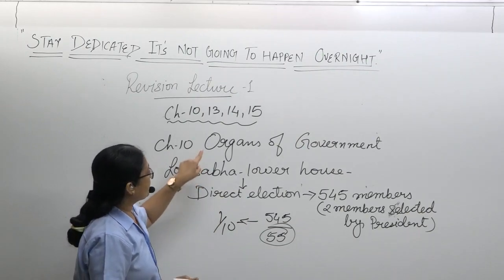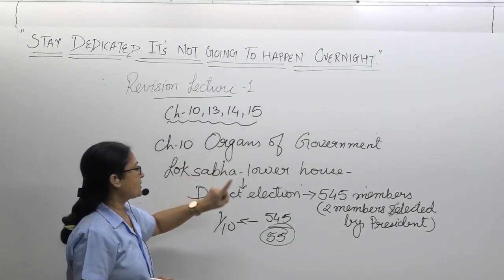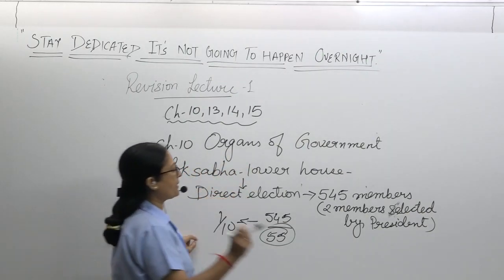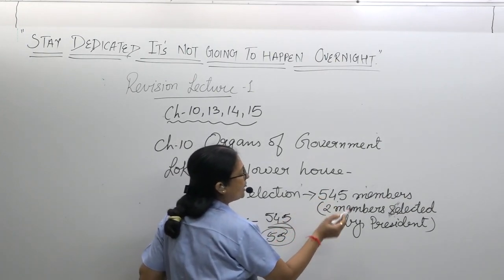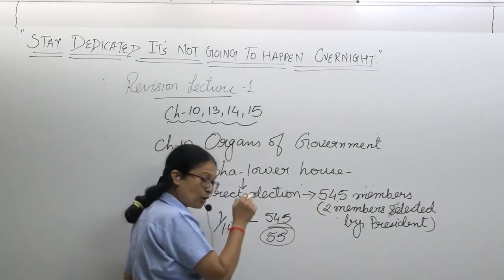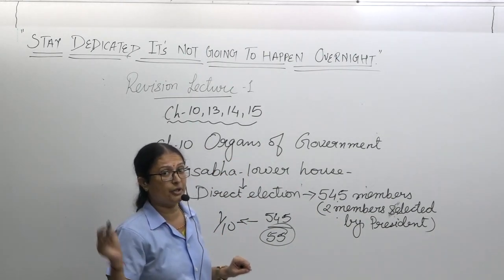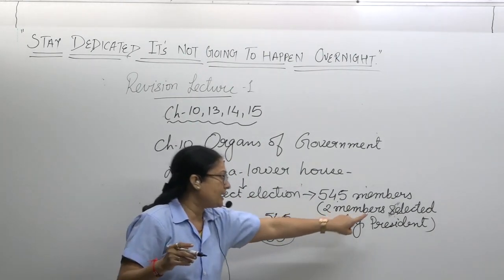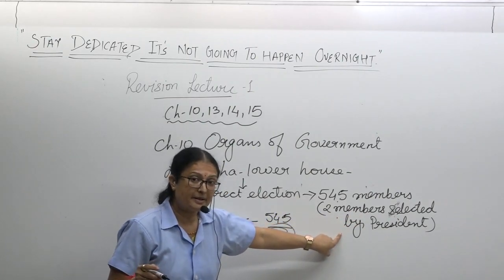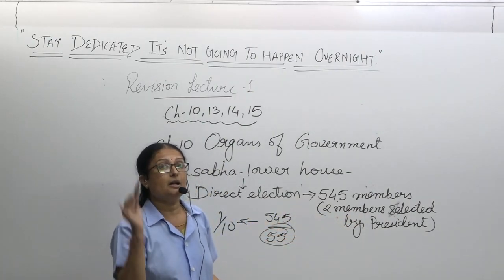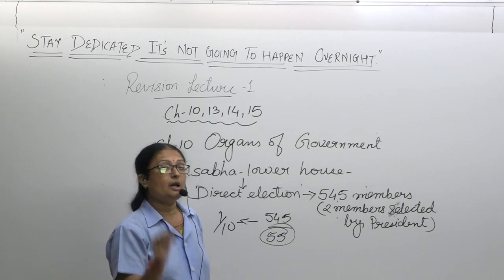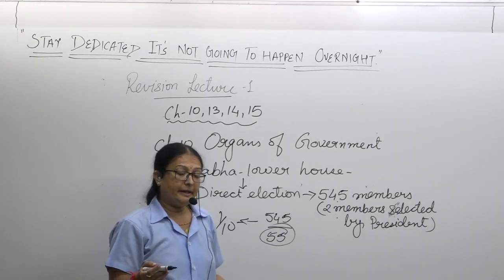So Lok Sabha, lower house, direct election, total number of members 545. 2 members will be out of 545. 543 का इलेक्शन होगा. 2 को सिलेक्ट करेंगे. कौन करेगा? प्रेसिडेंट. फ्रॉम वेयर? एंग्लो इंडियन कम्युनिटी. What is the eligibility?